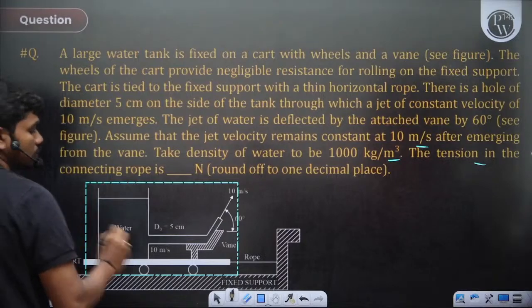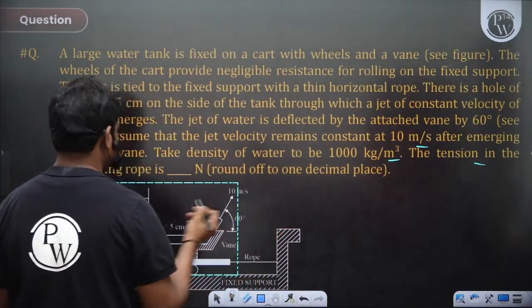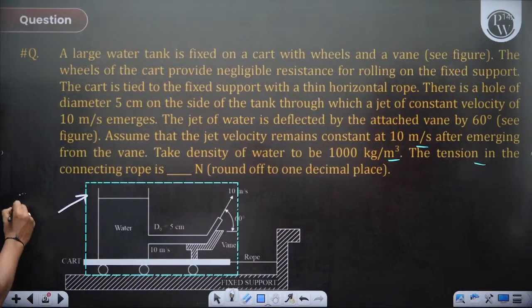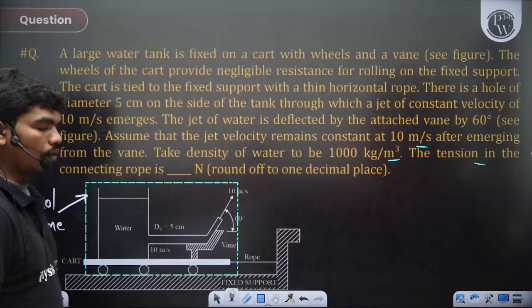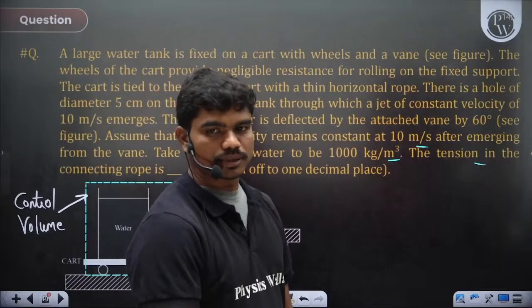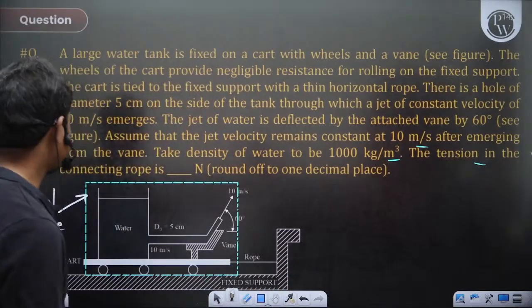So this is the control volume. Okay, so solve similar problem. Okay, good. So let's see in this case.